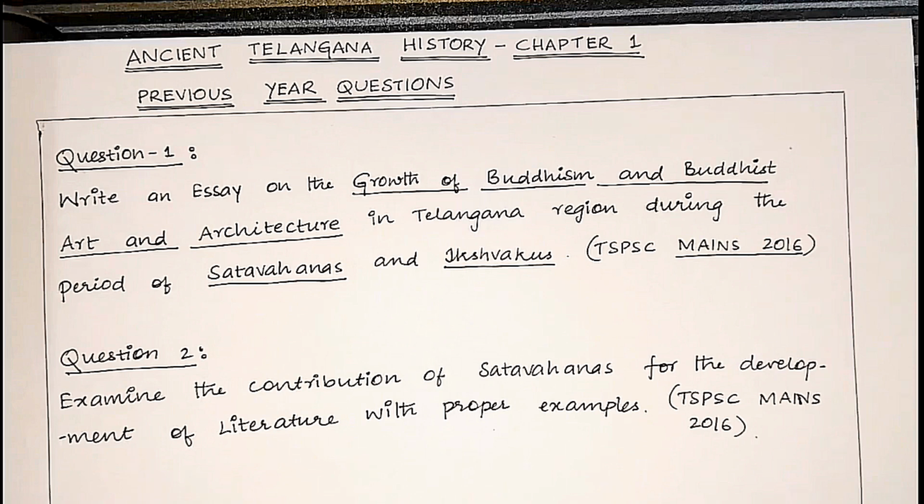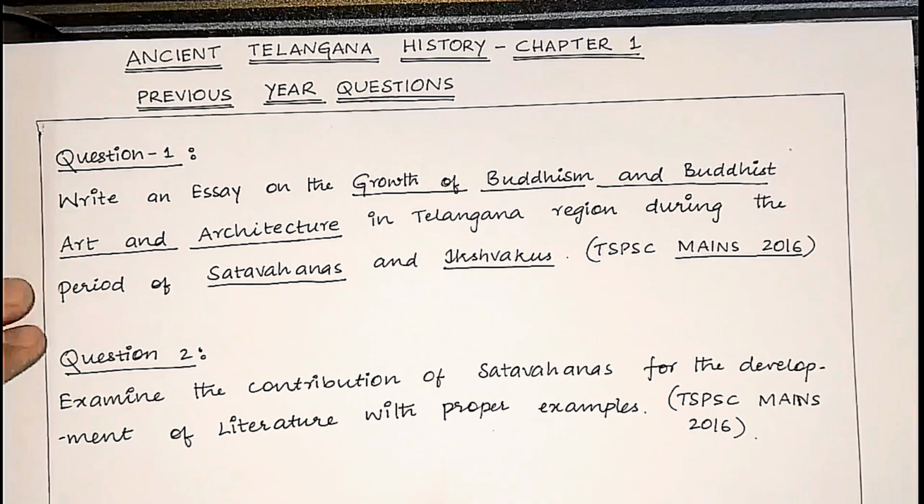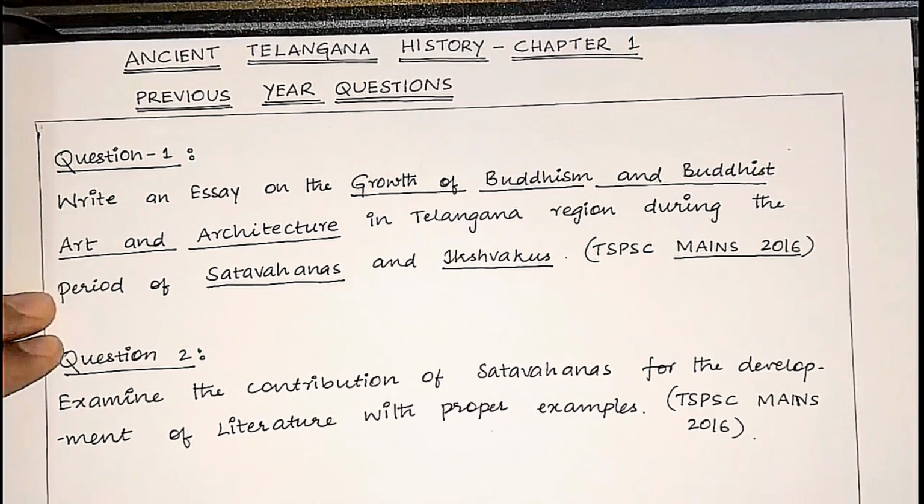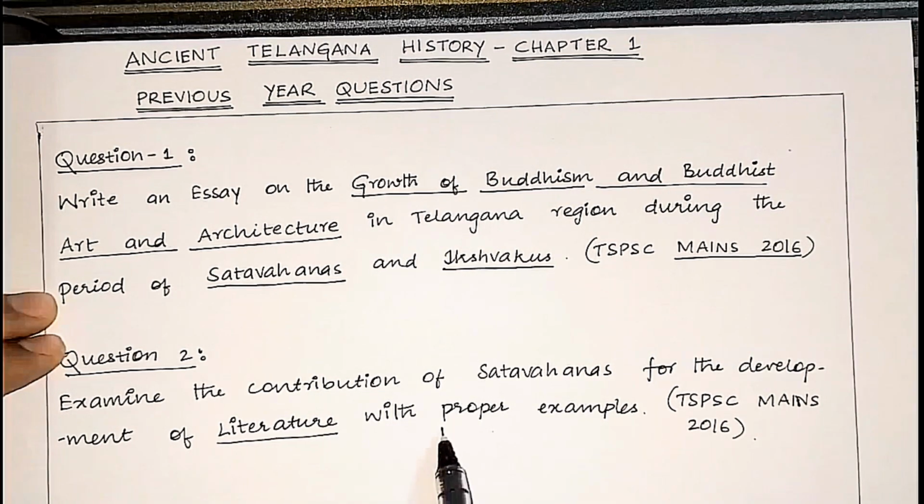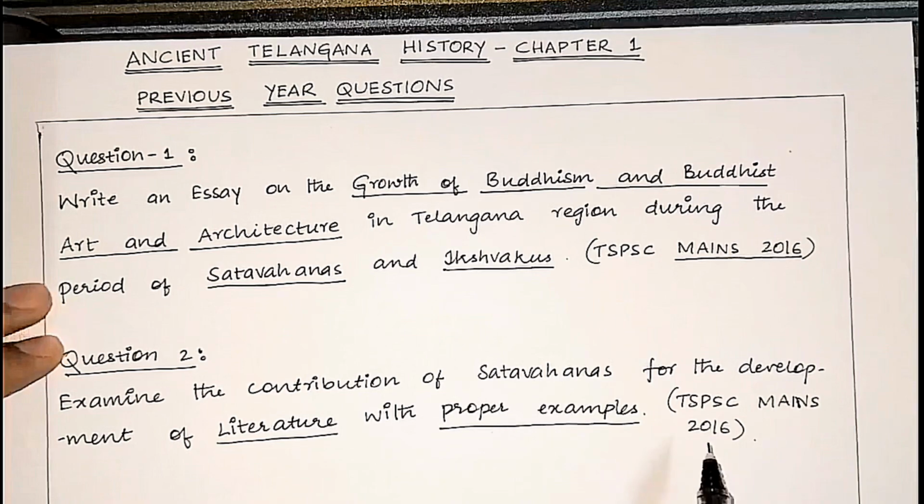If you look at the toppers' notes, like Anudeep Durishetty sir's notes, he has cleared UPSC CSE with Air 1. Their notes are very crisp and concise on each and every topic. That's it. We need to have the conceptual clarity and 5 to 6 points under each topic, which you can easily elaborate. And for the second question, we need to understand the contribution of Shatavahanas for the development of literature with proper examples. That's it.